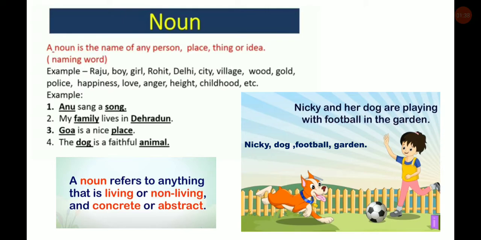For example, Annu sang a song. Annu is a noun. Song is also a noun. Second example, my family lives in Dehradun. Family and Dehradun are nouns. Goa is a nice place. Goa and place are nouns.